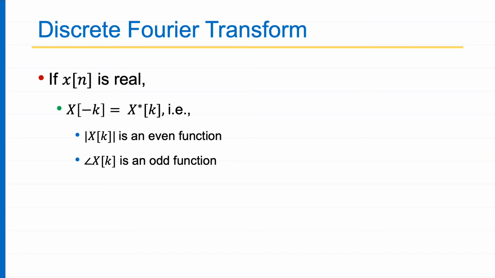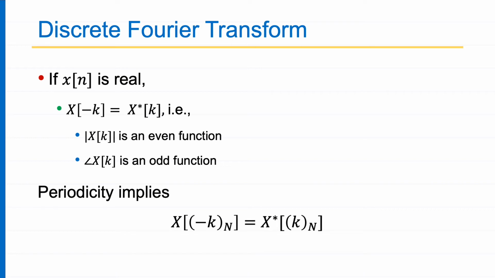So which means X of minus k magnitude is the same as X of k magnitude. So the magnitude of X[k] is an even function, but the angle of X[k] is an odd function. Why? Because the angle of X star will be the negative of the angle of X. So that is why the angle of X[k] is an odd function. Now, I have explained this point, but I'm writing it here. Periodicity implies that for k you are only concerned with the modulo value, because you are concerned with only the window of 0 to N minus 1. So because of periodicity, this property becomes X of minus k modulo N is X star of k modulo N.